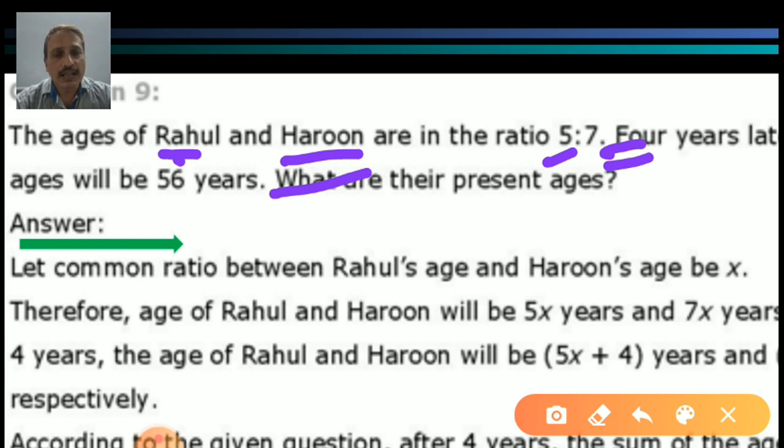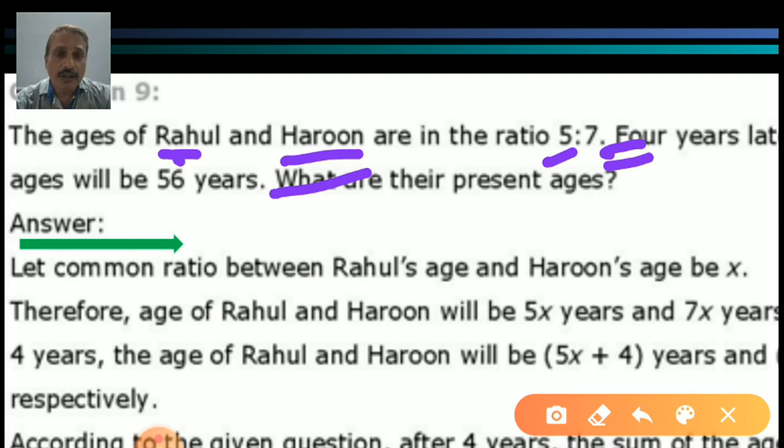Now, in the next sentence of the question it is written, 4 years later. Think about 4 years later. Suppose I give one example. You are a student of 8th standard and maybe you are 13 years old. After 4 years, what will be your age?